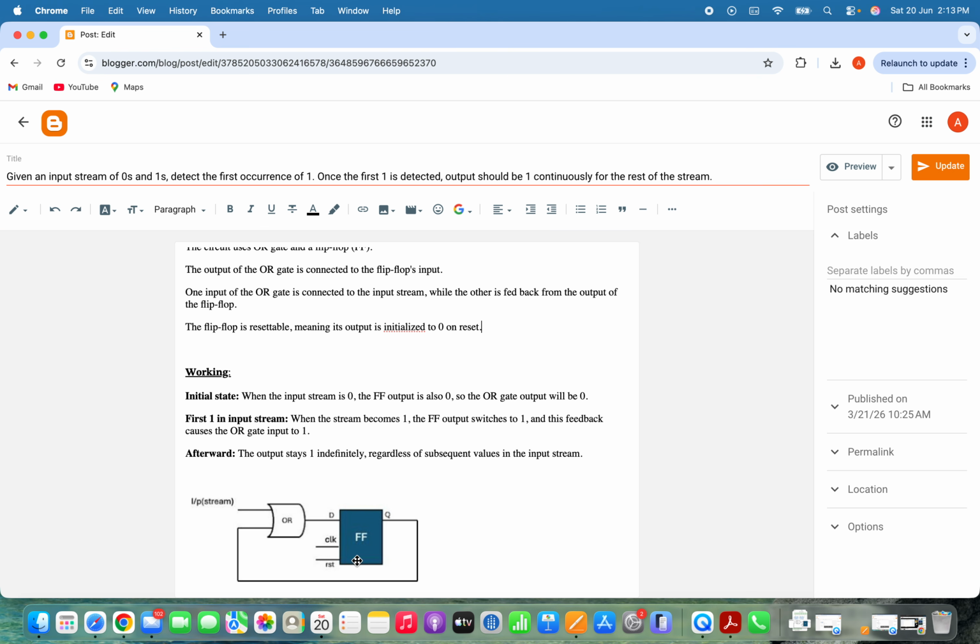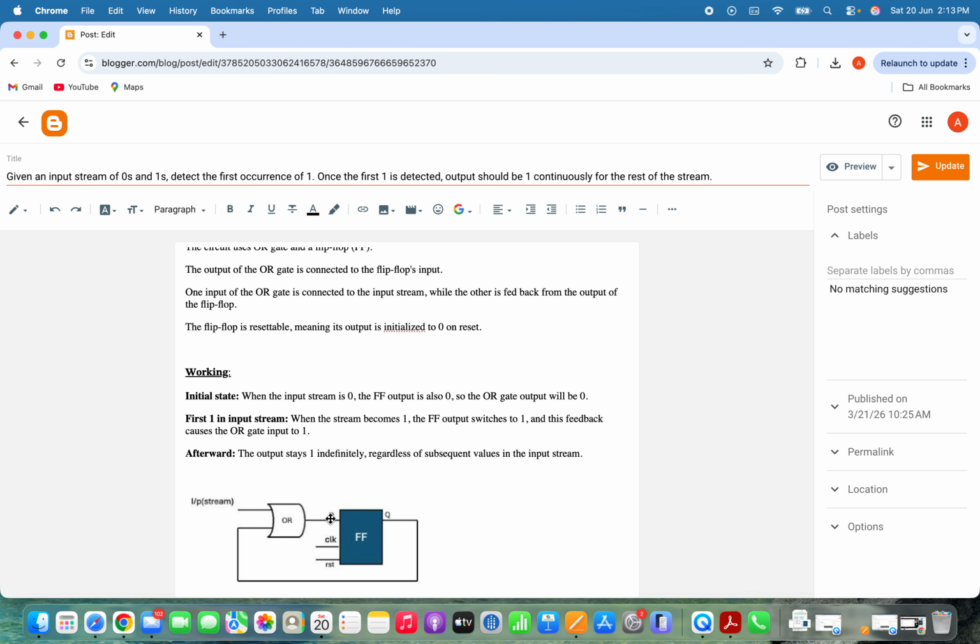Now let's understand the operation of the circuit step by step. After reset, the flip-flop output Q is 0. If the incoming stream bit is also 0, then both inputs to the OR gate are 0, therefore the OR gate output is 0. As long as the input stream continues to provide 0, the output remains 0.